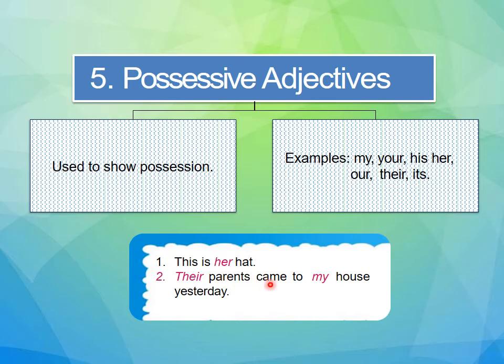And their parents came to whose house? My house. So here this my is showing the belongingness of this house. So that's why this my is also again a possessive adjective. So this is how you can use possessive adjectives in the sentences.